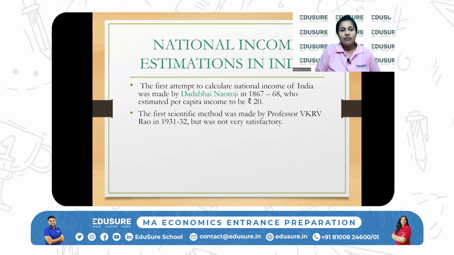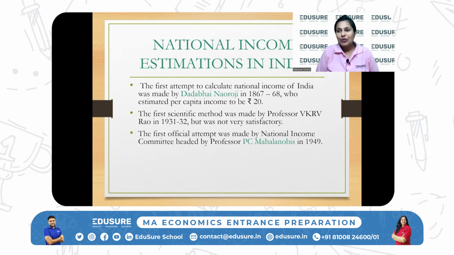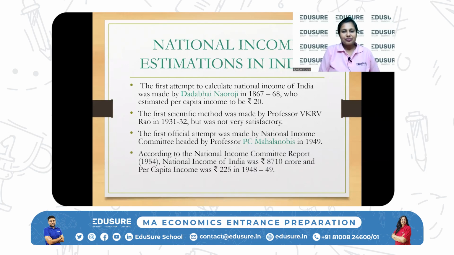Scientifically, Professor VKRV Rao from DSC tried to do this in 31, 32. Then PC Mahalanobis of the Indian Statistical Institute, Calcutta, who established the Indian Statistical Institute, made the first official attempt after Indian independence in 1949. Then, according to the official National Income Committee report in 1954, the national income for India for the years 48-49 was 225 rupees per person per capita.